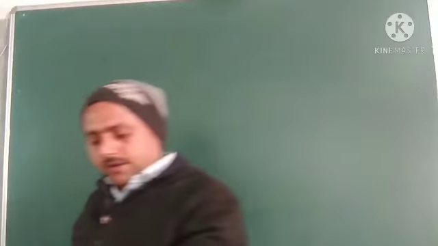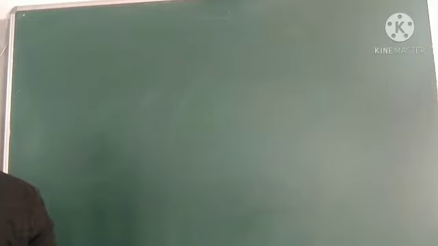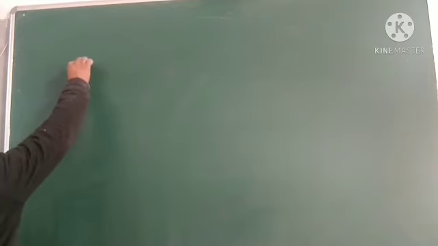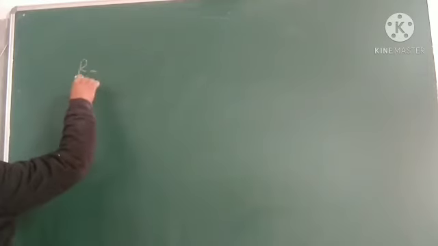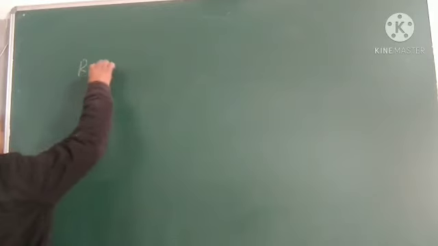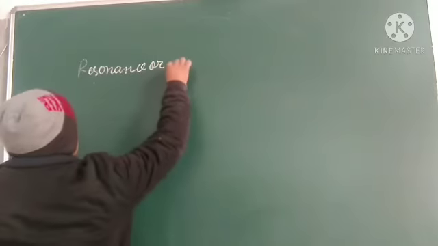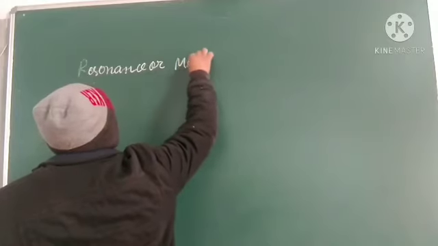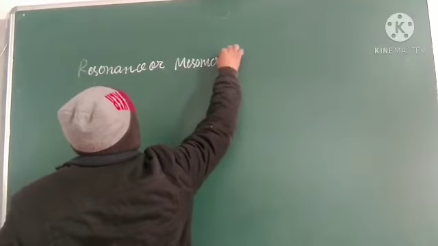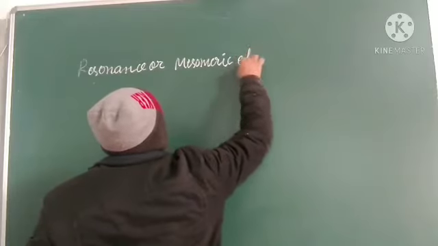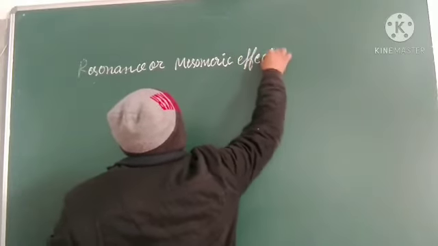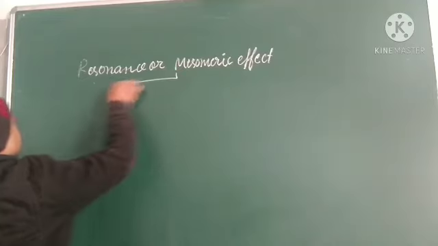So let us see the effect. There are two types of resonance effect. Resonance is also known as the mesomeric effect. Resonance or mesomeric, both are the same. So the resonance or mesomeric effect is of two types.